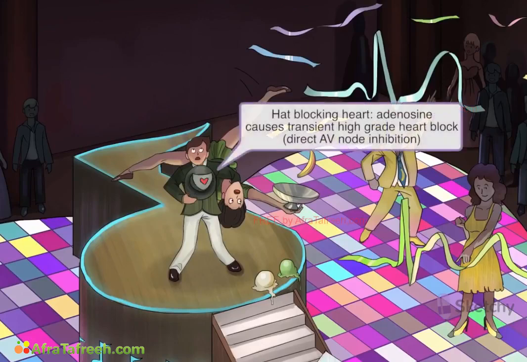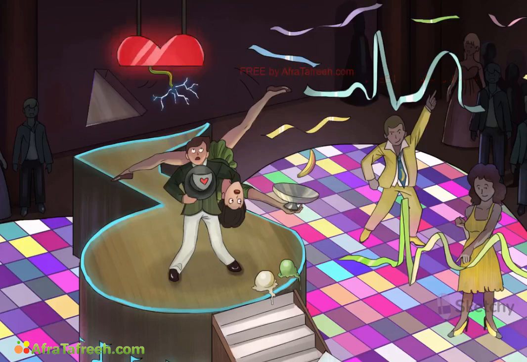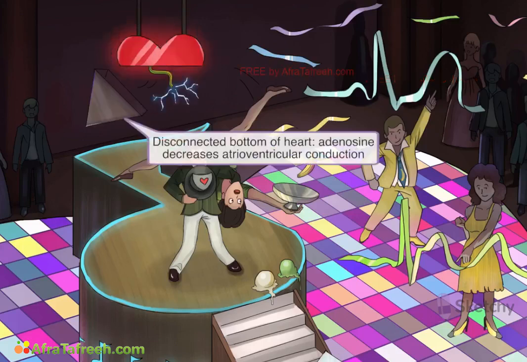And here we see our swing dancer placing his shield-shaped hat over his heart. This heart shield is our recurring sketchy symbol for heart block. However, this high-grade heart block is very short-lived as the half-life of adenosine is only 10 seconds. We'll represent the dramatic suppression of atrioventricular conduction by once again bringing back that heart-shaped light. Notice that the flying splits kick has caused complete separation of the ventricles from the atria.